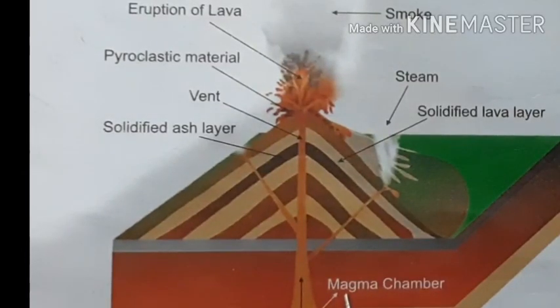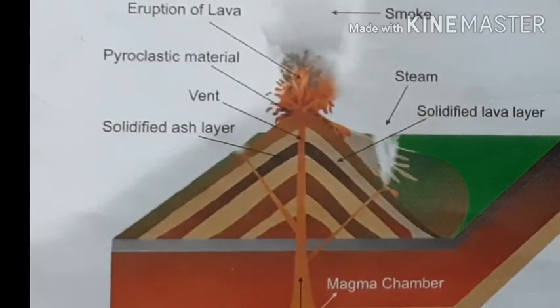That is why some regions always experience continuous volcanic eruptions. And plate boundaries are the weakest zones. Such boundaries are prone to volcanic eruption because of these openings or vents found by the magma or molten materials.